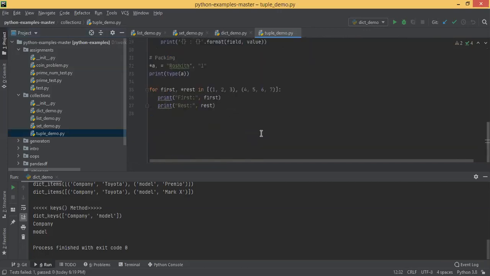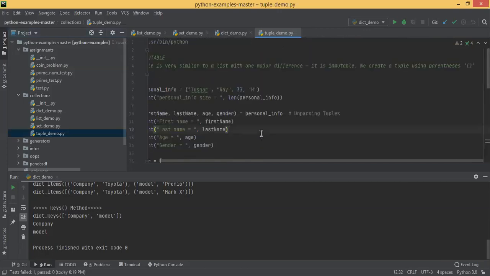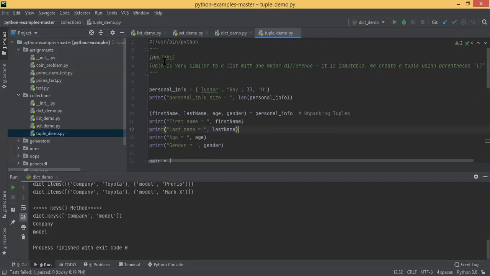Tuples are initiated with a very small example. Tuple is the only collection which is immutable. All the rest of the things are mutable: dictionary, list, all are mutable. Only tuple is immutable. A tuple is a collection of heterogeneous types of elements. Same analogy as when you create a table in a relational database.